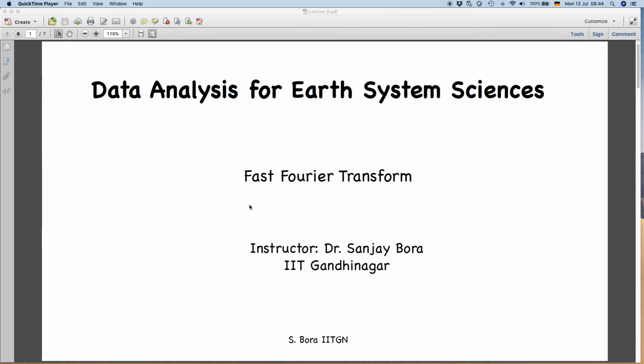Students, in the last class we studied the discrete Fourier transform. Discrete Fourier transform is a way of computing the Fourier transform for real signals, because all the Fourier series and Fourier transform theoretical explanation we did was for analytical functions. But in reality, we do not deal with analytical or continuous data. The data we have is in the discrete form.